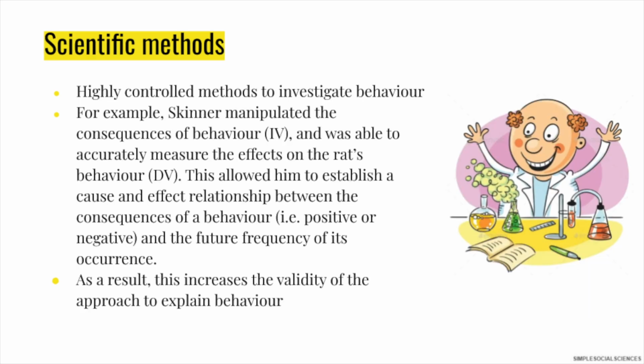Another piece of evidence we can use to support the idea that we learn from our environment is by taking a look at the research methods used by behaviourists. So behaviourists use highly controlled methods to investigate behaviour. If we take a look at Skinner, he manipulated the consequences of behaviour, which is the independent variable, and was able to accurately measure the effects on the rats and pigeons' behaviour, which was the dependent variable. This allowed Skinner to establish a cause and effect relationship between the consequences of a behaviour and future frequency of its occurrence. As a result, this increases the validity of the approach to explain behaviour.